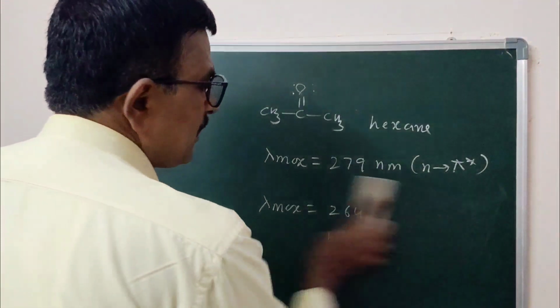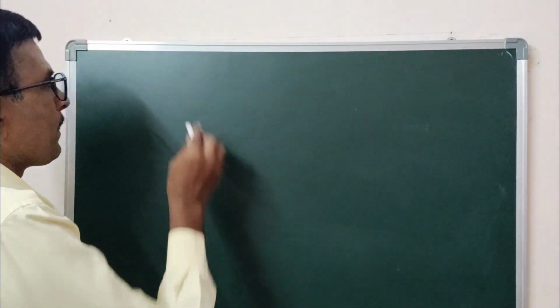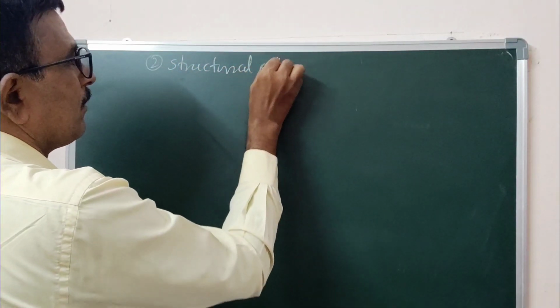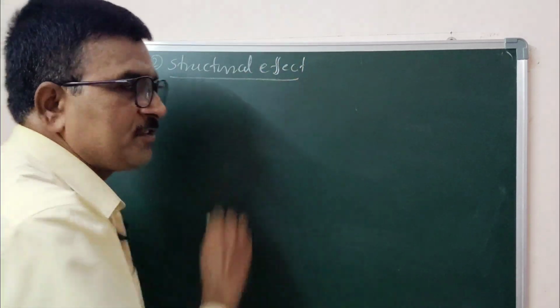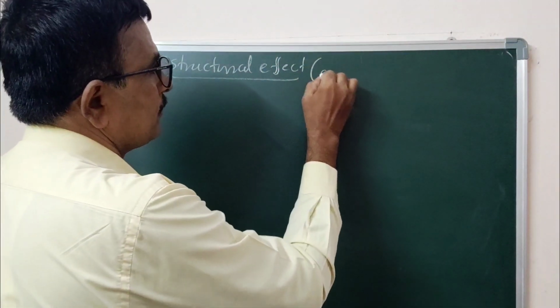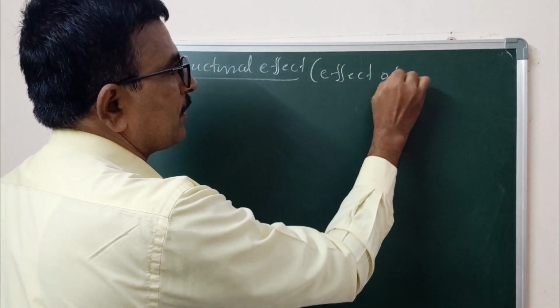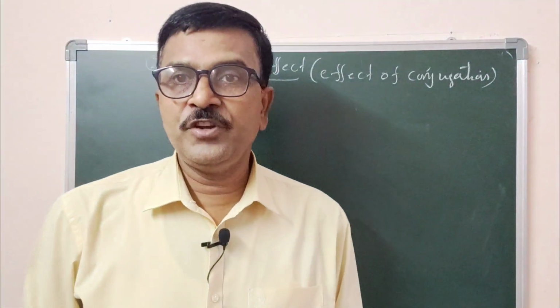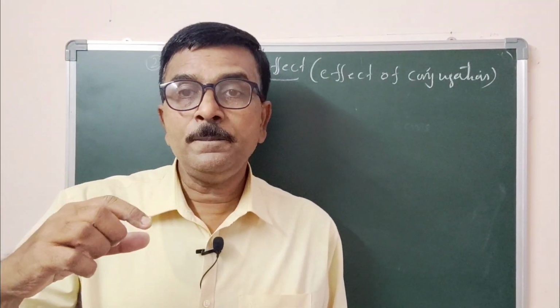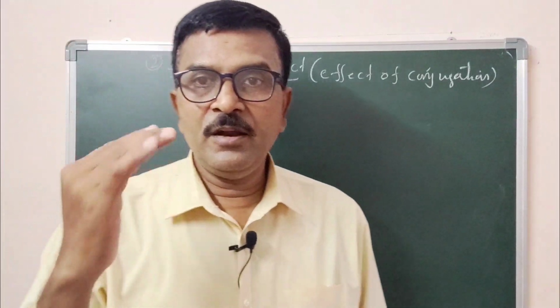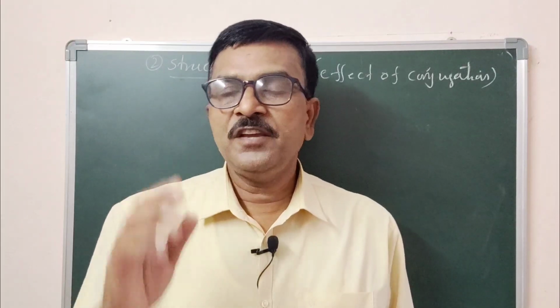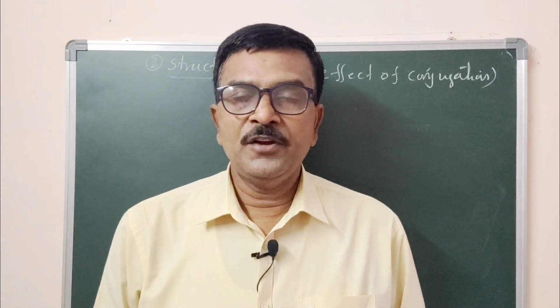Now the second factor that affects the absorption maxima is the structural effect, particularly the effect of conjugation. The absorption maxima, that is lambda maxima, of a molecule also depends on the conjugation of the molecule, the conjugated unsaturated system.